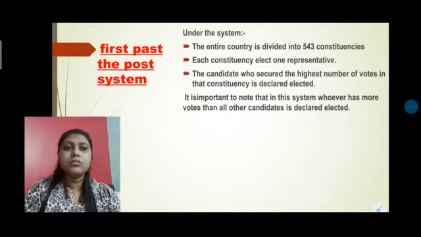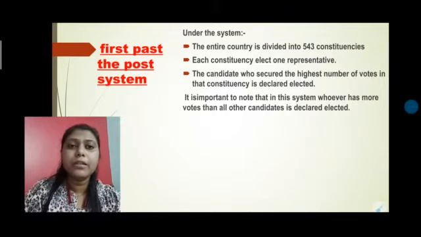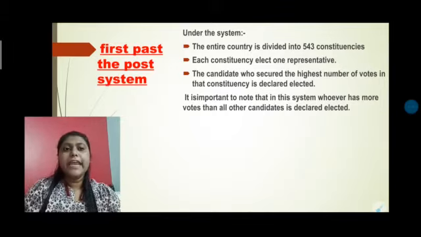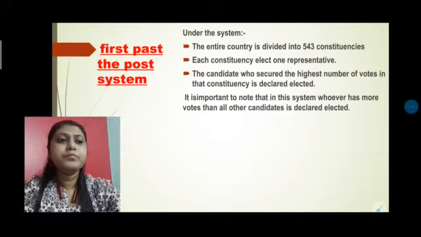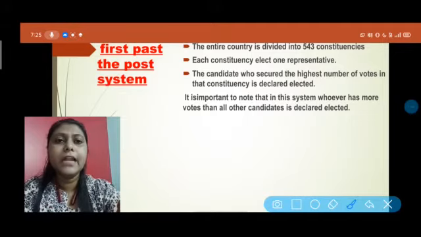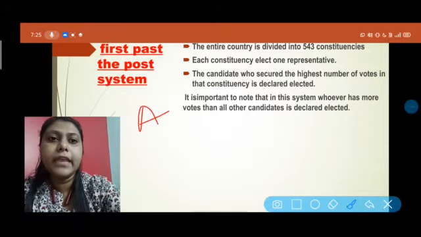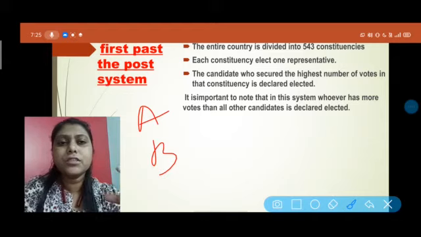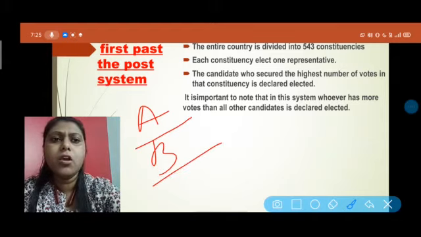Okay, so this is the procedure of what happens under this system. It is important to note that in this system, whoever has more votes than all other candidates is declared elected. Now what does that mean? There are two things you have to be clear about. First, suppose there is A and there is B, and I just take two candidates' names, or C.